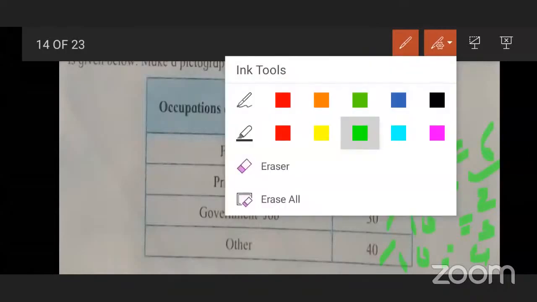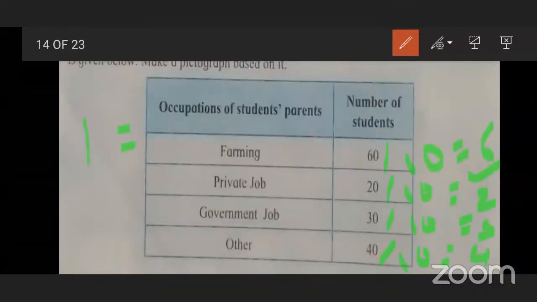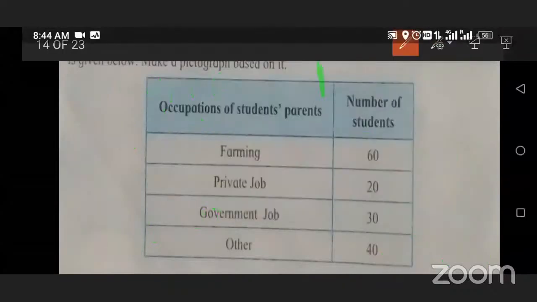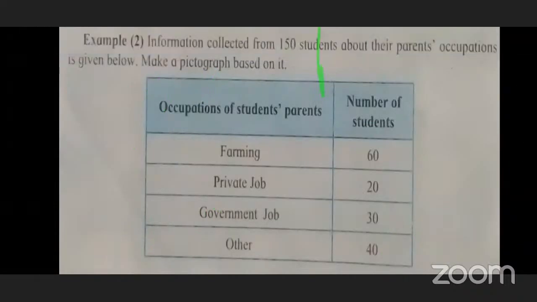So in this way, you have to decide the scale. Here one picture is equal to 10 students. So for 10 students we draw a smiley like this; this figure is equal to 10 students. And like that we have to solve this example. Understood, everybody? Let us go to the next slide.